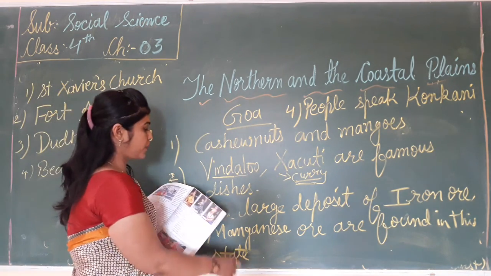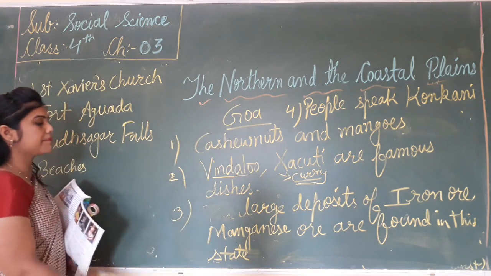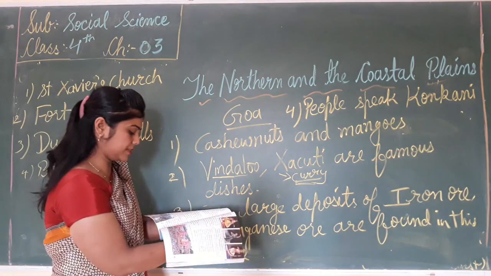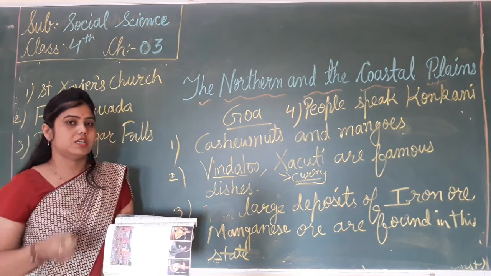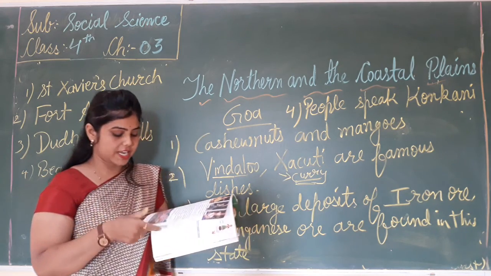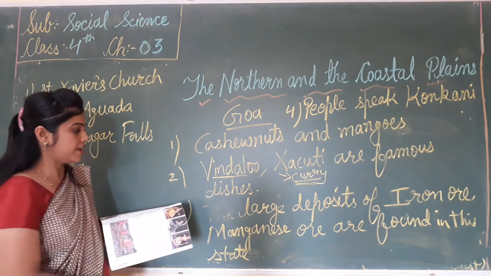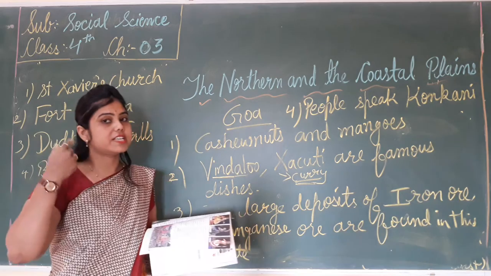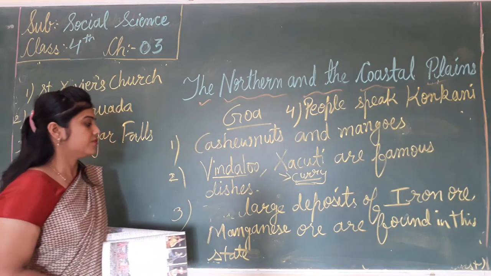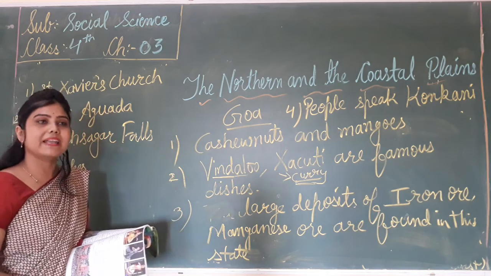There is a large deposit of iron ore. Large deposits of iron ore and manganese ore are found in this state. Large deposits means the portion of the earth's crust from which industrial raw material can be extracted. So those are the deposits found in this state: the iron ore and the manganese ore.